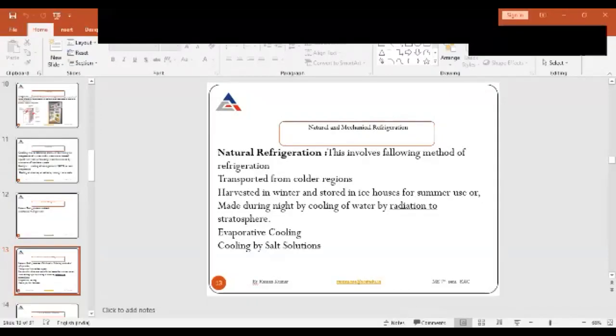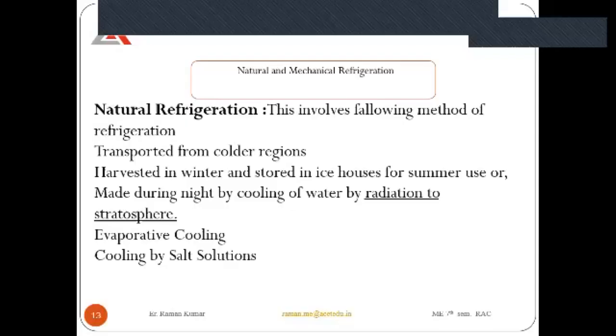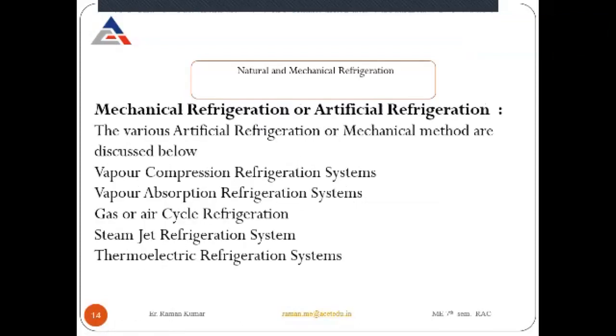This is your PPT. Natural refrigeration I have already told you, where they store the object. Now, mechanical or artificial refrigeration. The various artificial or mechanical methods are discussed below. Number one, we have the vapor compression refrigeration system. Number two, the vapor absorption refrigeration system. Number three, the gas or air cycle refrigeration system. Next, the steam jet refrigeration system is also there. The thermoelectric refrigeration system is also there.